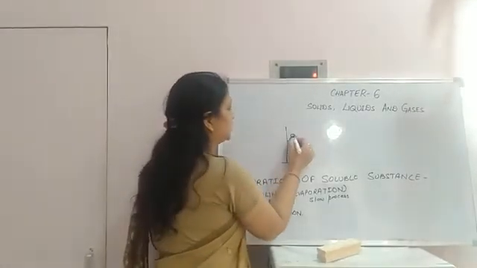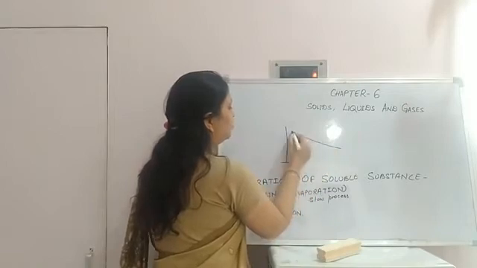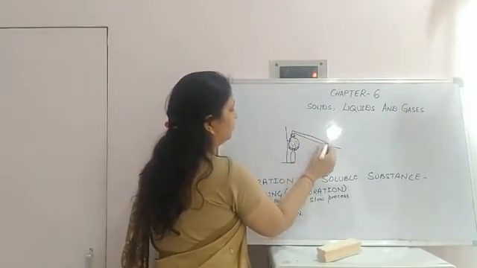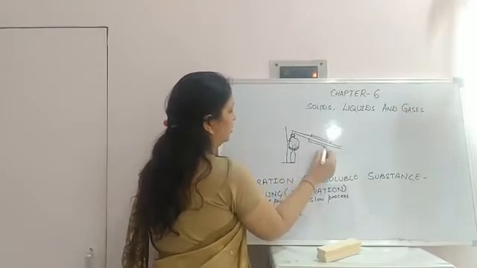One condenser is attached with this round bottom flask. The condenser cools the water or liquid when it comes down. One condenser is attached over here.